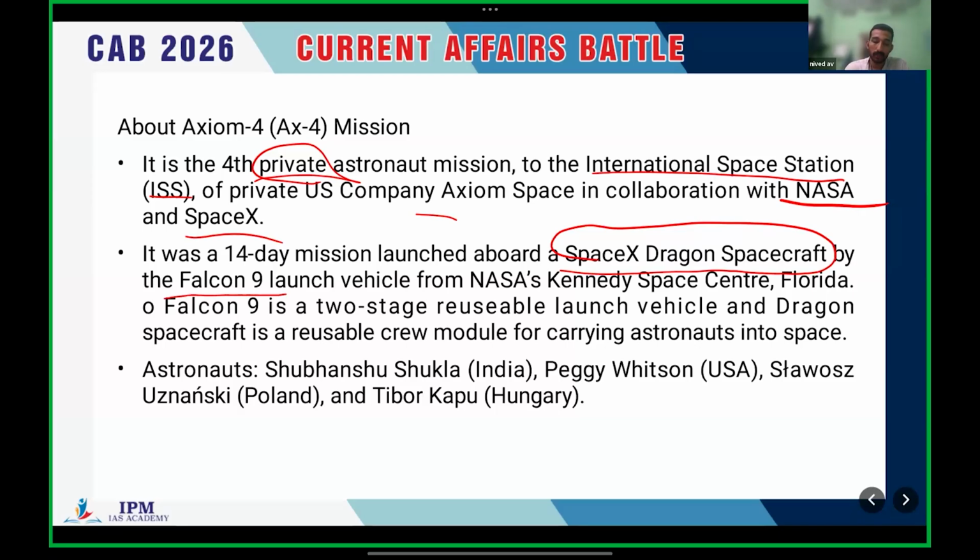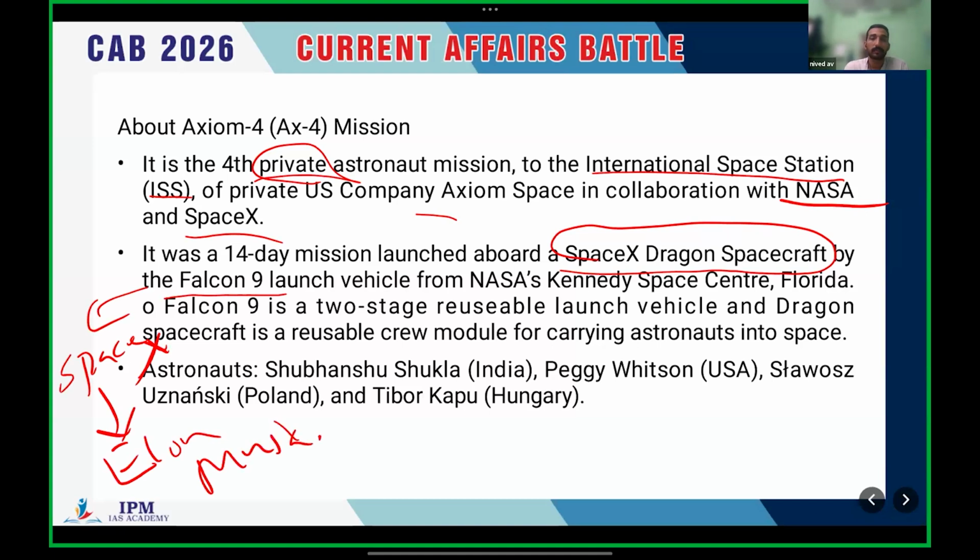These are private launch vehicles of SpaceX. You know SpaceX, right? The founder is Elon Musk. Clear. It's a combined mission of Axiom, SpaceX, and NASA.